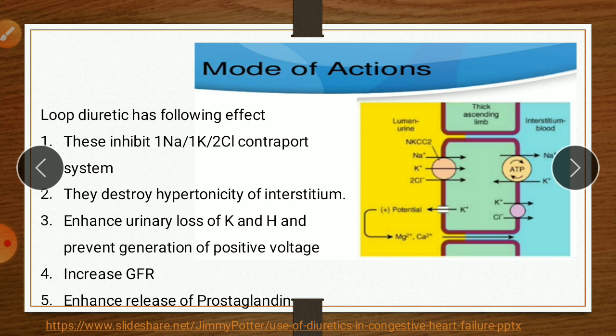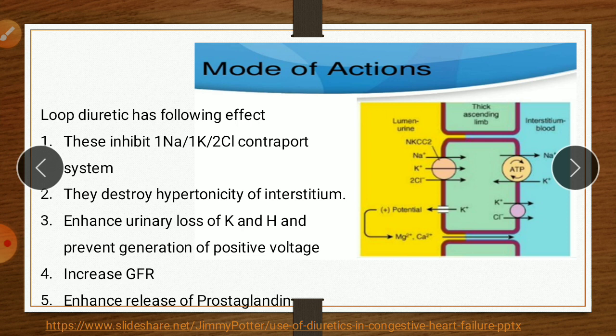In site 2 there is a co-transporter system called the 1 sodium 1 potassium 2 chloride co-transporter. So there is a transporter system on site 2. It is a type of pump called the 1 sodium 1 potassium 2 chloride co-transport system.